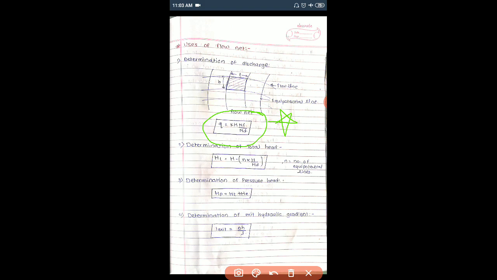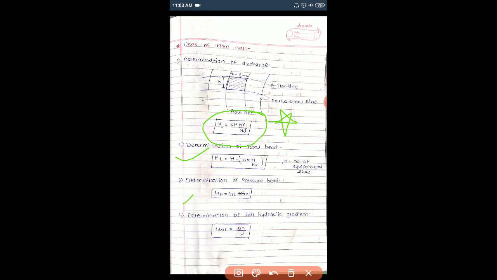In the MCQs we have small questions with this formula. Then for determination of total head, HT, the total head is equal to H minus n into H divided by ND, where small n means the number of potential drops. Just remember this formula also.